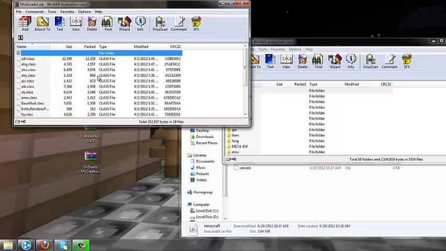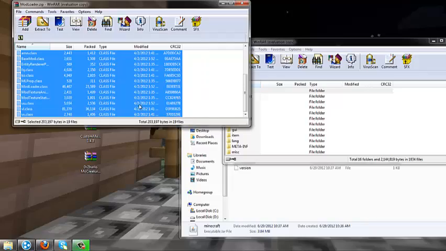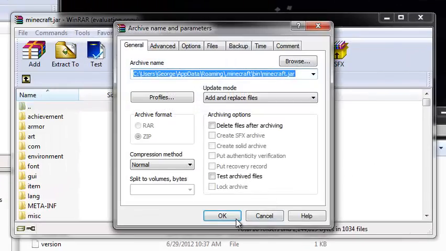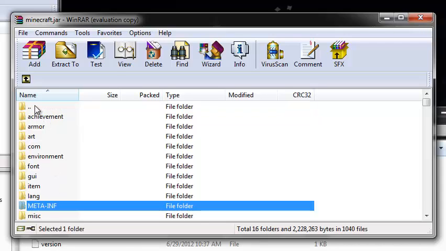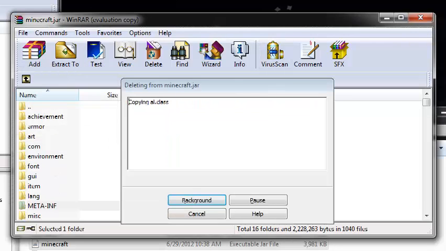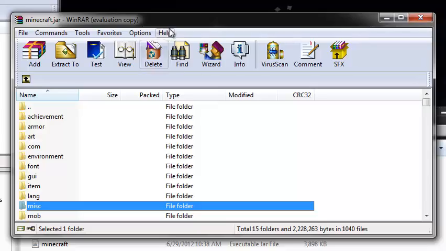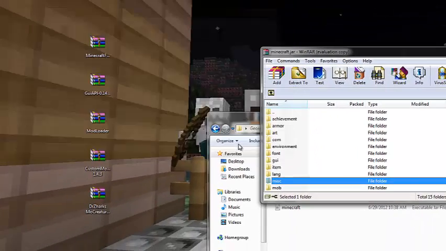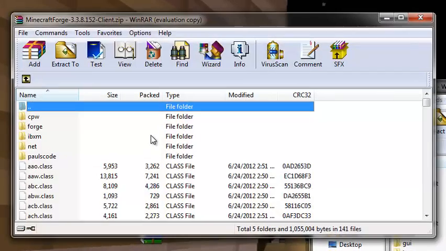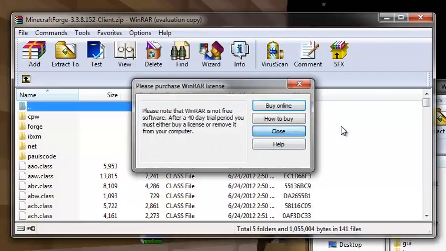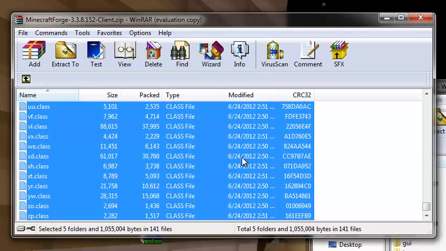Mod loaders, you open ModLoader first, then you take them all and put them inside .minecraft. Oh yeah, I forgot an important thing, to delete META-INF first, because if you don't delete it, it will have a black screen. Then you'll have the Minecraft jar, put that in too.